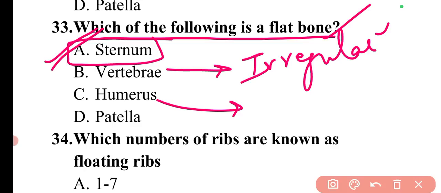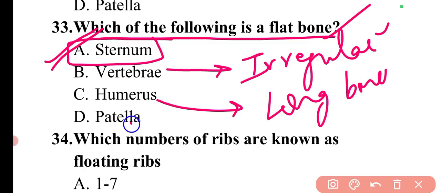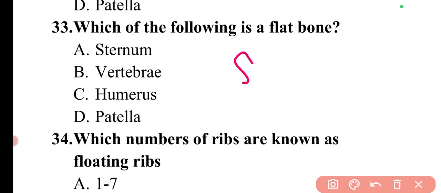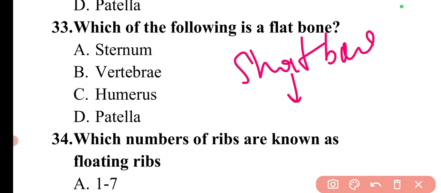Then there is humerus. Humerus is a long bone, and then there is patella, which is a sesamoid bone. Sesamoid bones are shaped like a sesame seed, and this patella is present in the knee part. Then there is another type, the short bones, which are present in the wrist, that is carpals, tarsals, trapezoid.